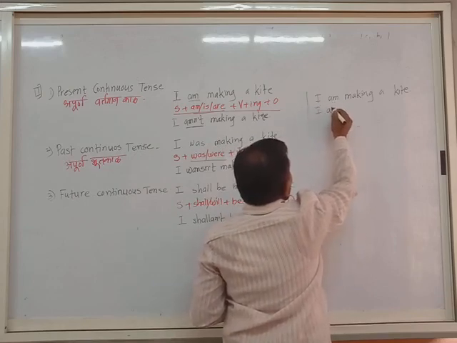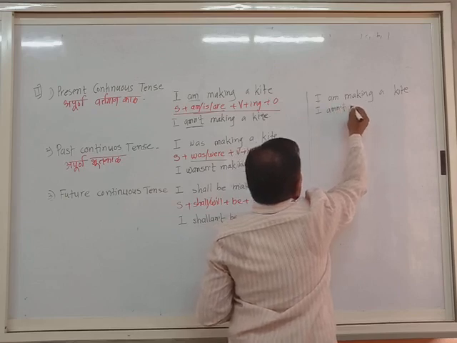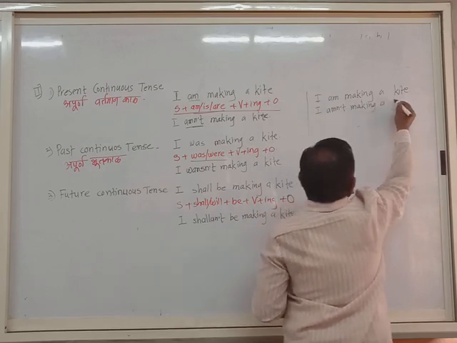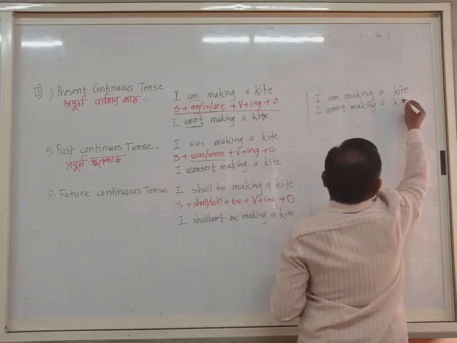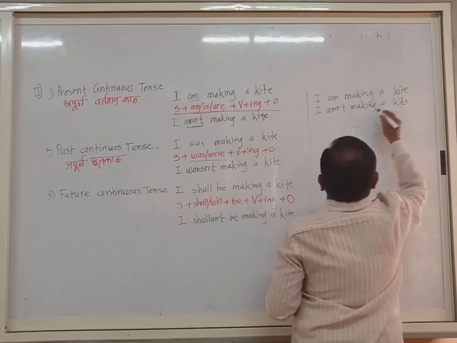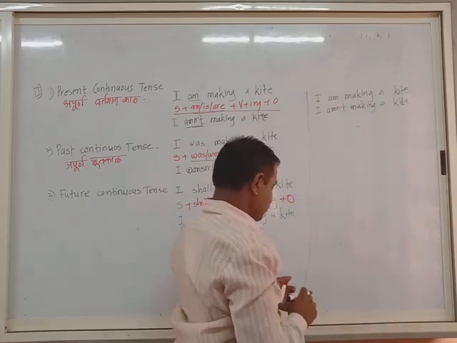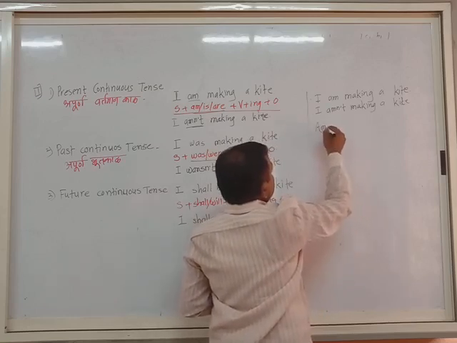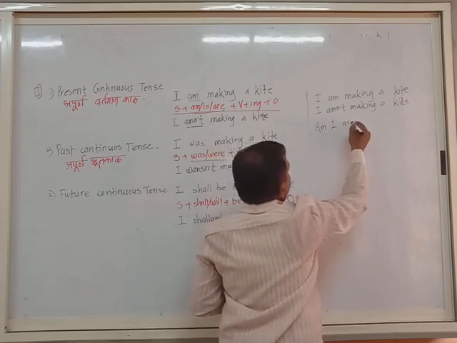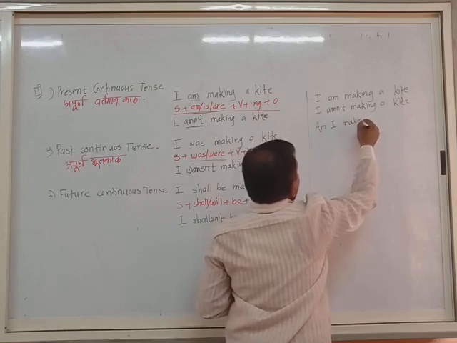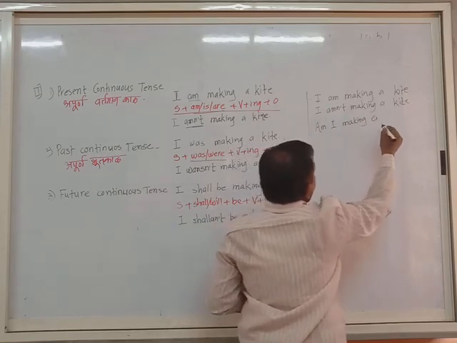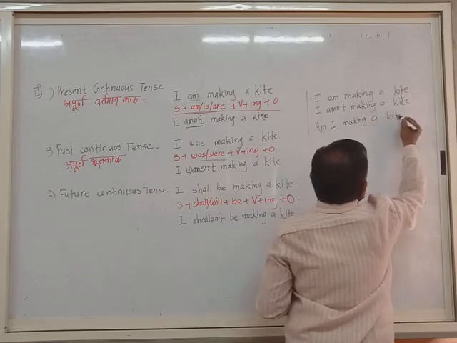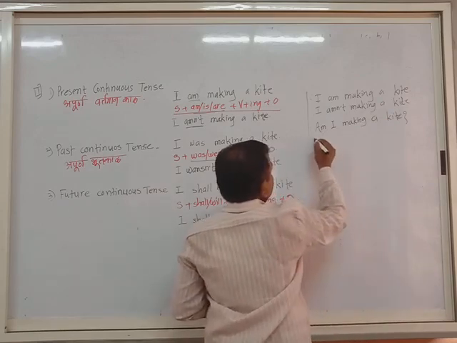We have also written the negative: I amn't making a kite. This is positive and this is negative. That is the first pattern. Second, verbal questions. Am I making a kite? Am I making a kite? Verbal question. Negative question.